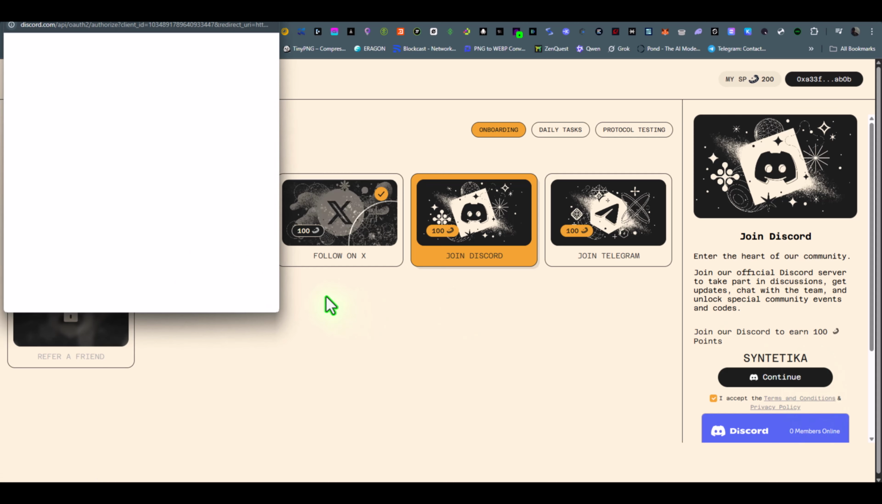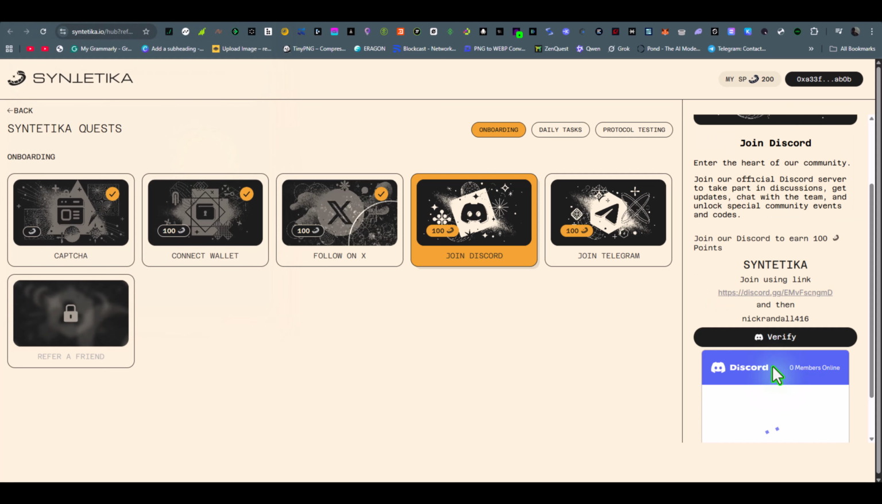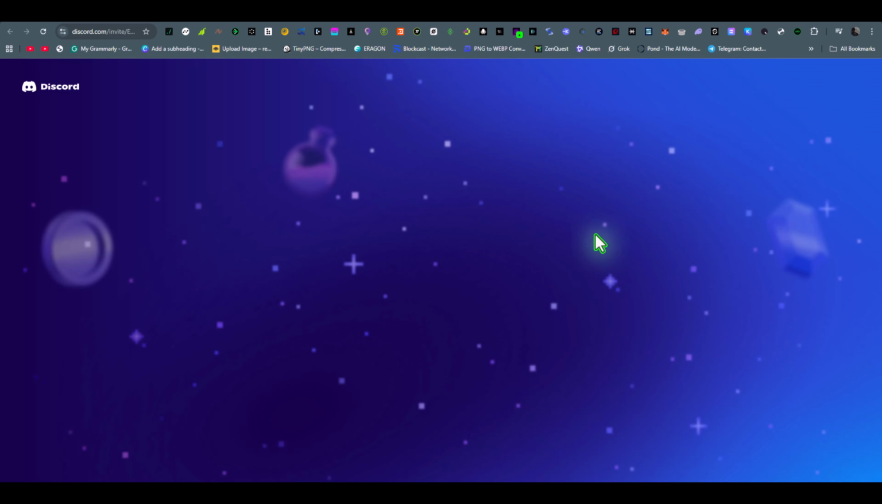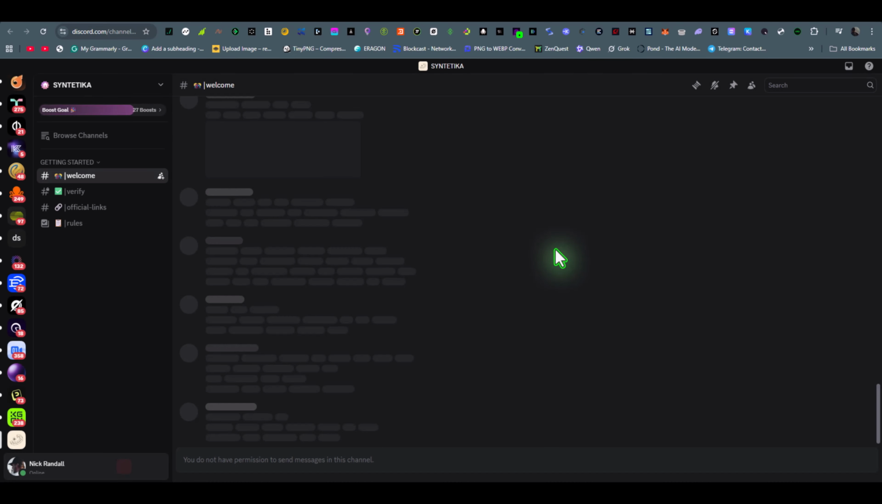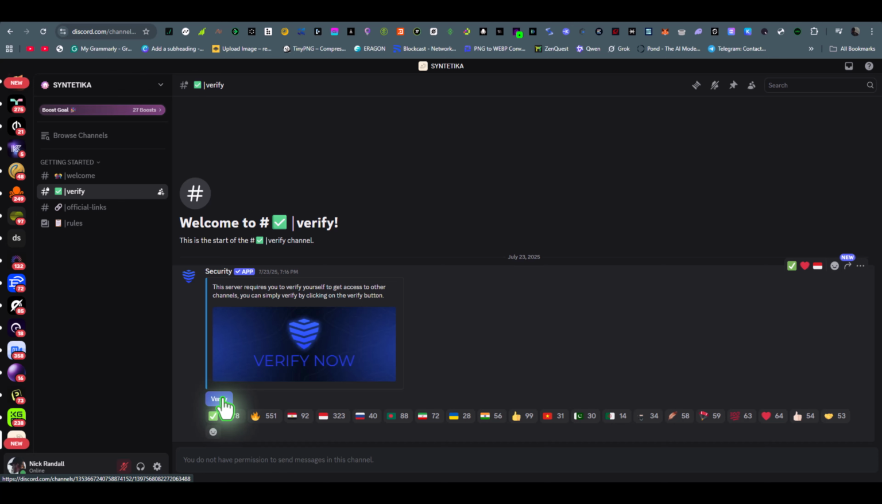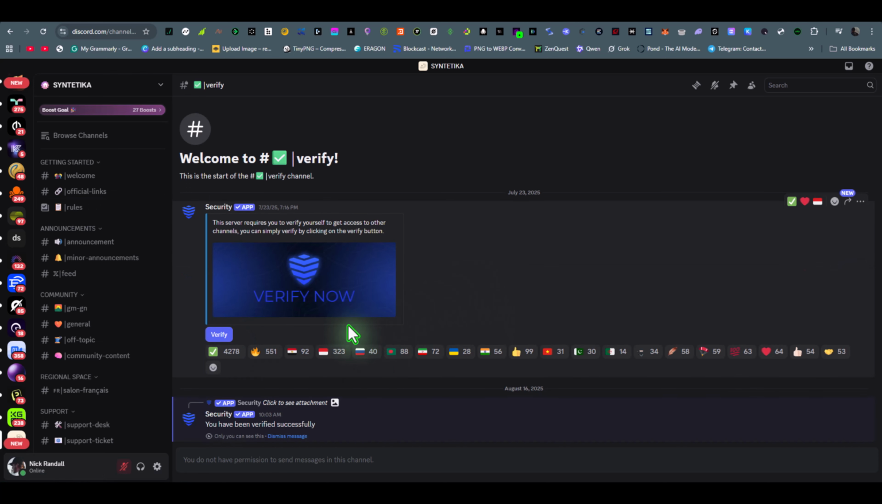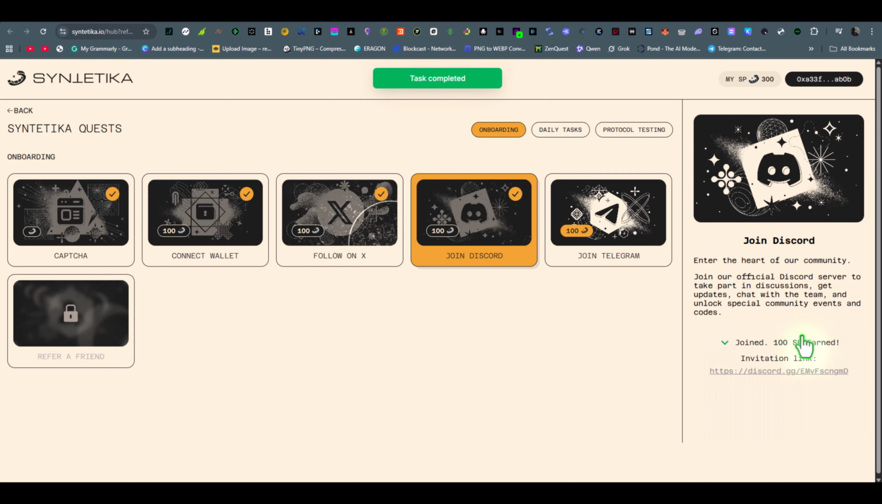Next, select join Discord and click on login, then authorize. Next, you need to verify, so click this link, accept the invite, click on verify, then again click on verify, and you're verified. Go back, verify, and it's done.